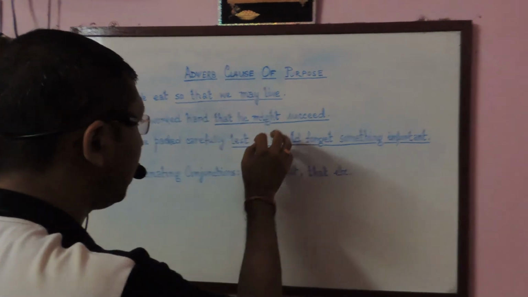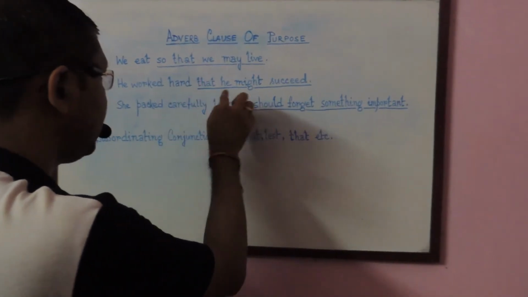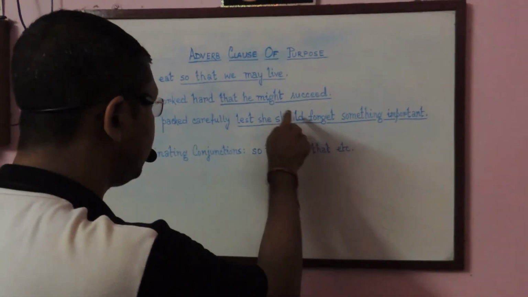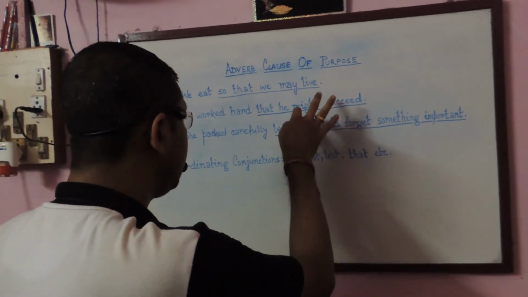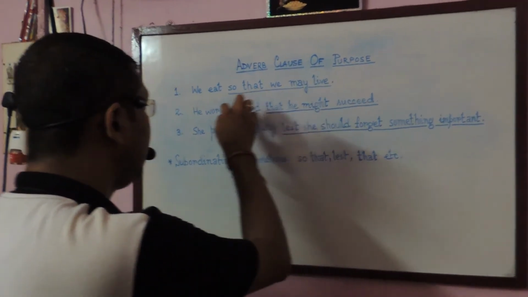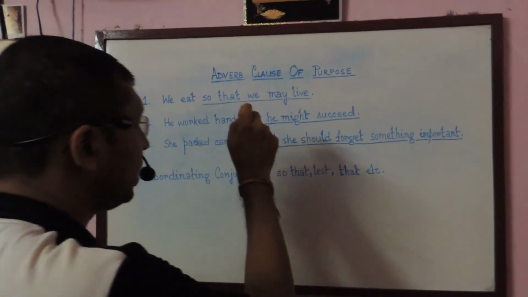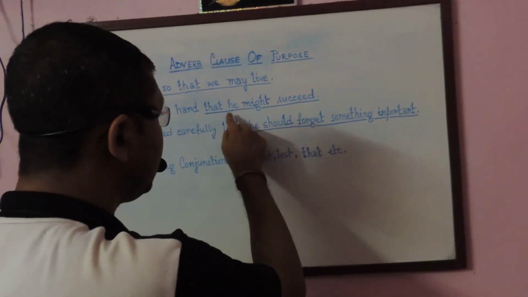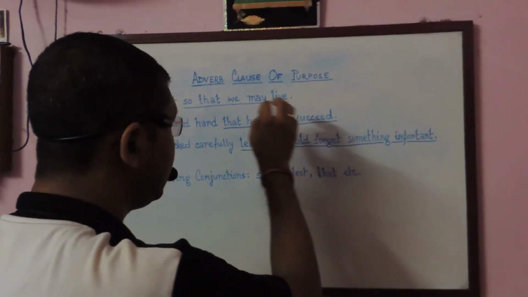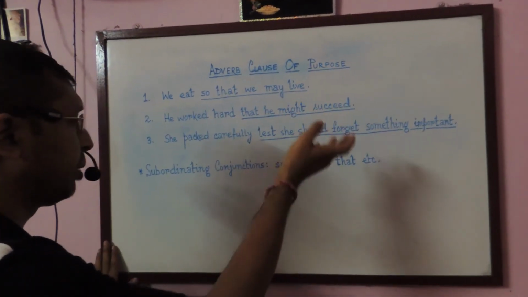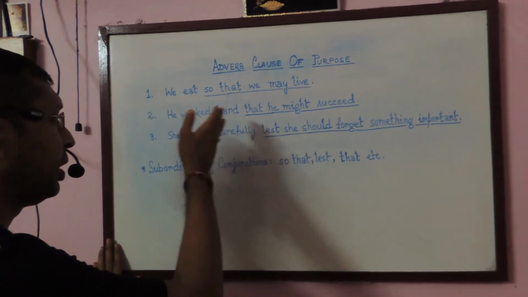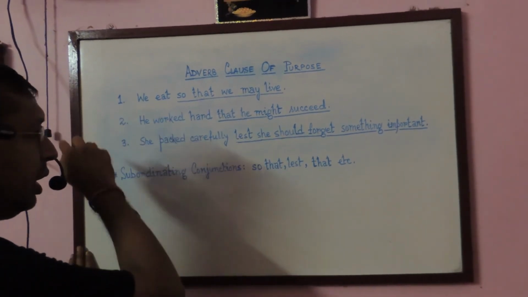So that he might succeed is a part of a sentence, but it is making a complete sense. So it is a clause. And it is also describing the purpose of the verb worked. So we can consider this subordinate clause as an adverb clause of purpose, because it is describing the purpose of the verb worked.